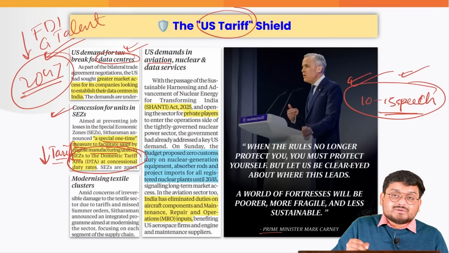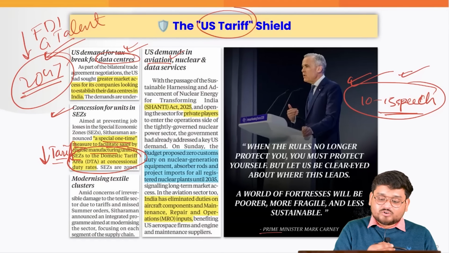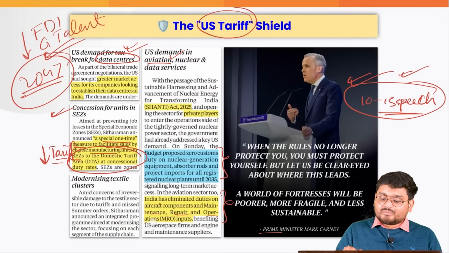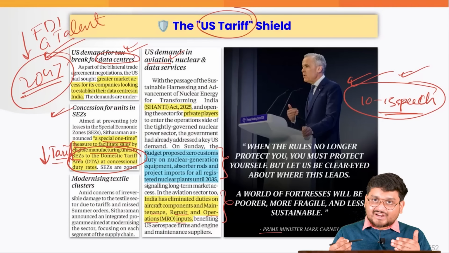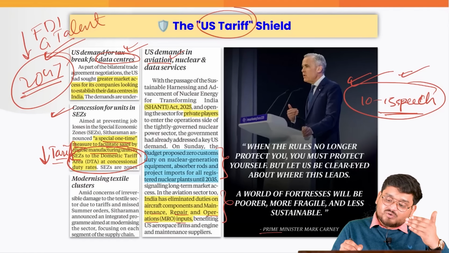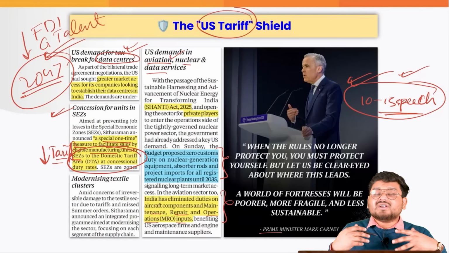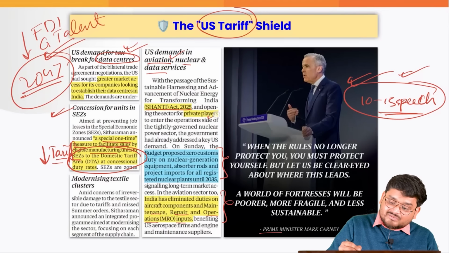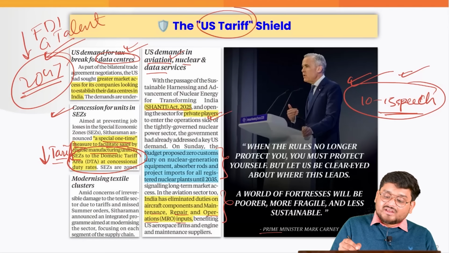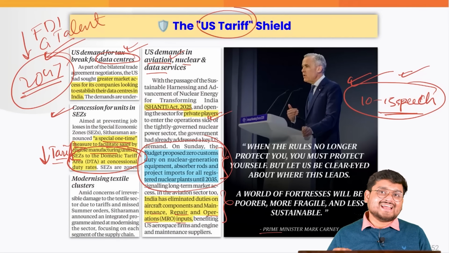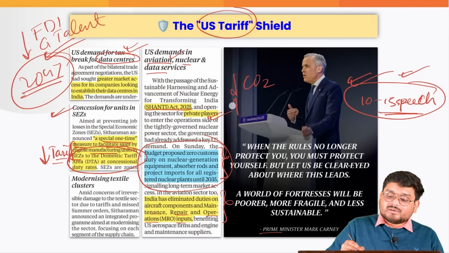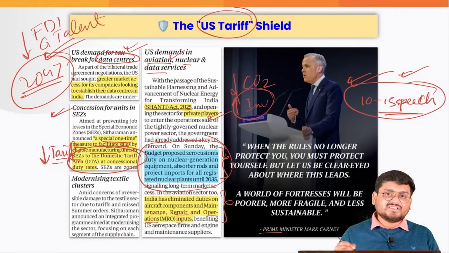Also, the US demanded so many things in our aviation sector, as we have seen already. For example, we are trying to boost the maintenance, repair and operations of the aviation sector by giving them more incentives. We are trying to make nuclear energy much more accessible. We already have the Shanti Act of 2025, where private players will be brought into the nuclear sector, where the US can bring their own technologies. In the long term, we will be able to decarbonize our sector and improve our investments. So it is good for us, and it will also make the US a little bit content in the meantime.